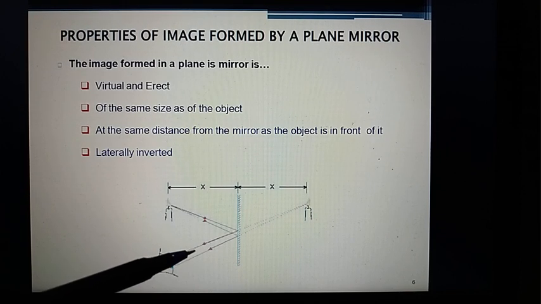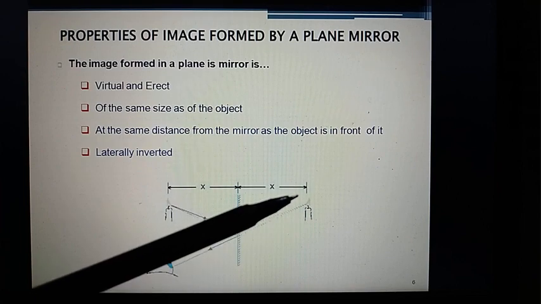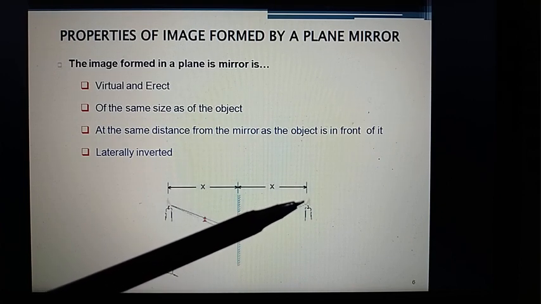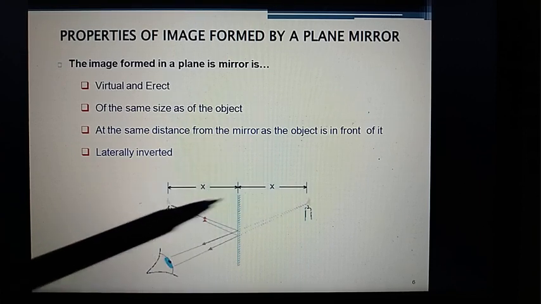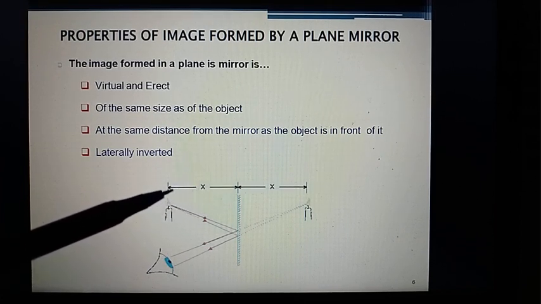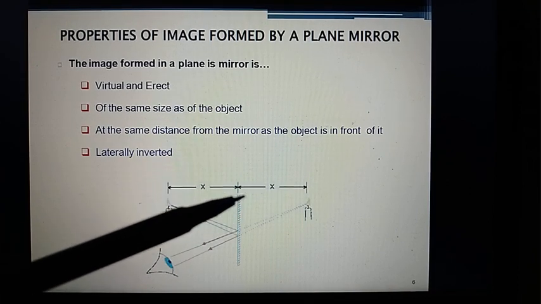If you take this reflected ray back behind the mirror and intercept at a particular point, there the image of the object will form. From the mirror to the object, the distance is x, which is called the object distance, and here is the image distance. These two distances are equal.